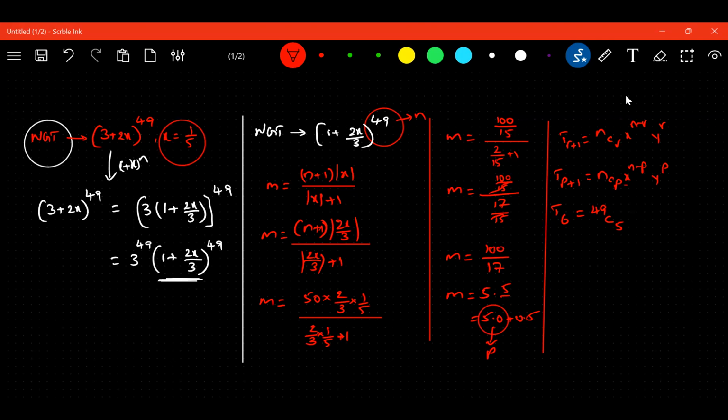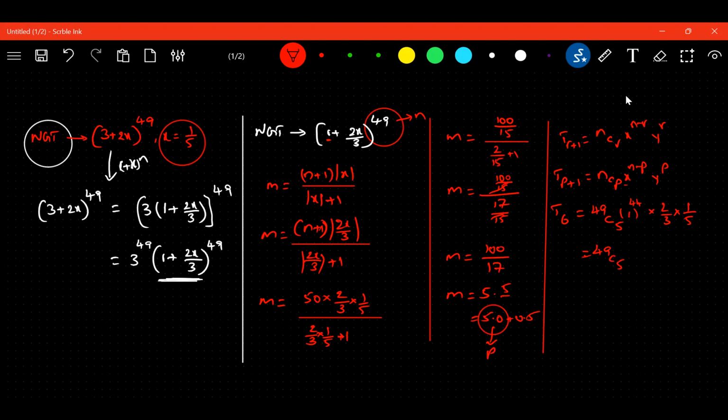What is the x value? 1 by 5. So 1 to the power 49 minus 5, 44. What is y here? 2 by 3 into the x value, which is what? 1 upon 5. Yes.